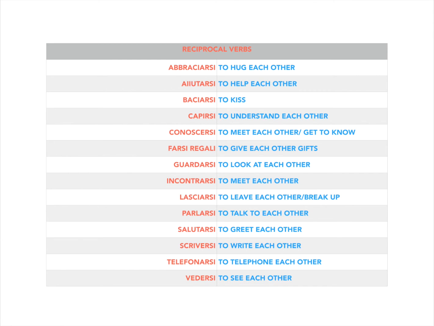All right, so do you notice on the end of every single one of these verbs, there's a si, okay? What you're going to go by to make the conjugation is whether it's an ARE or ERE or IRE verb, okay? Most of these are ARE verbs.